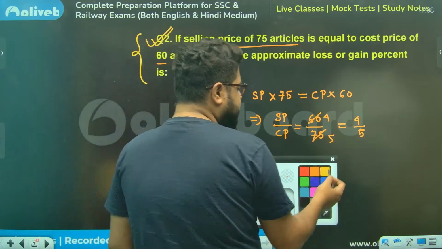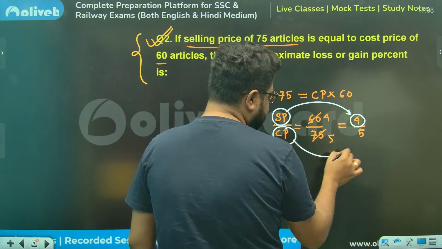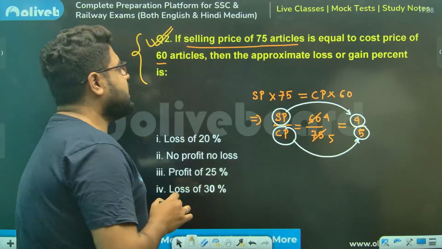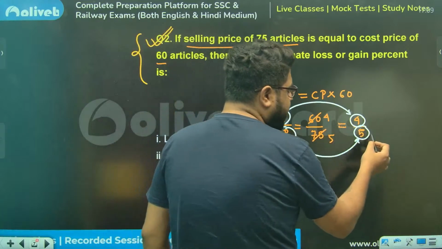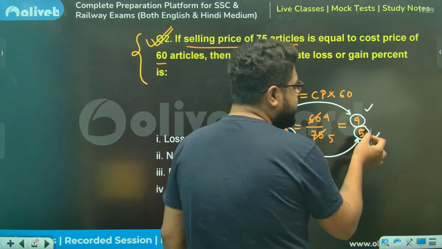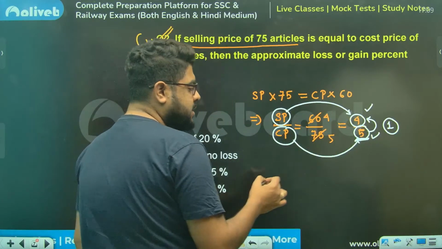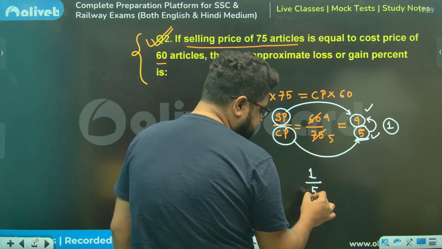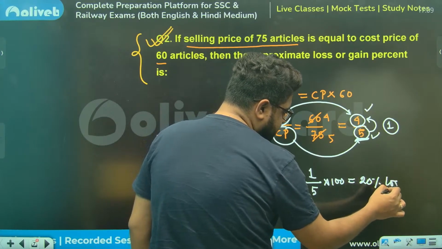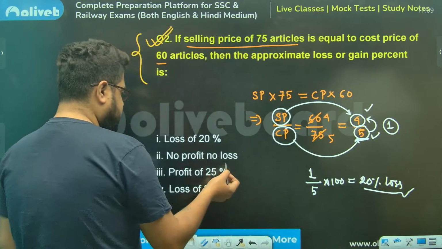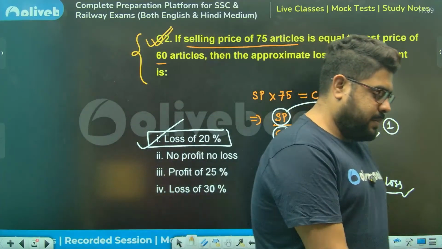So for percentage purpose or for understanding, can I say SP is 4 rupees, CP is 5 rupees? Now the approximate loss or gain percentage. I'm buying it for 5 rupees, selling it for 4 rupees. Meaning I'm making a loss of 1 rupee out of CP 5 rupees. Percentage means into 100, which is 20%. But again, there is loss. Option is loss of 20%, which is option number 1.